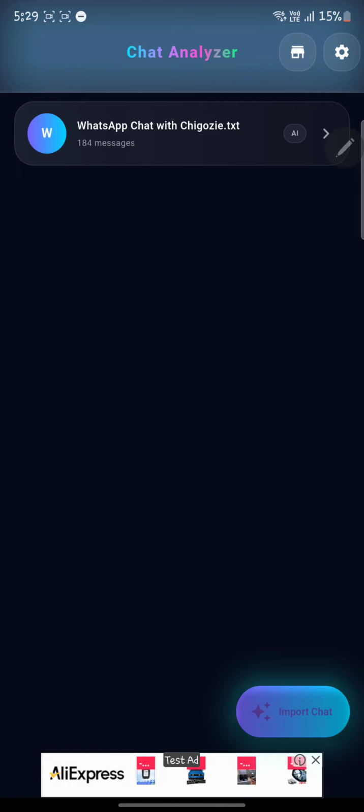And in the last demo I showed, I used a chat between me and Chigozie. I imported this chat into the app. Then I think I did some basic analysis. Now, what have we brought in here? Like I said, see this app as a platform where you would have access to varieties of models.